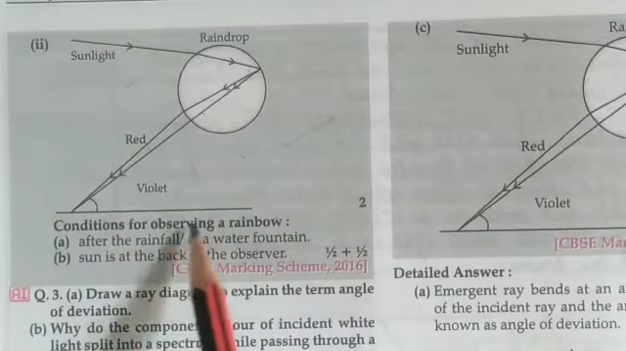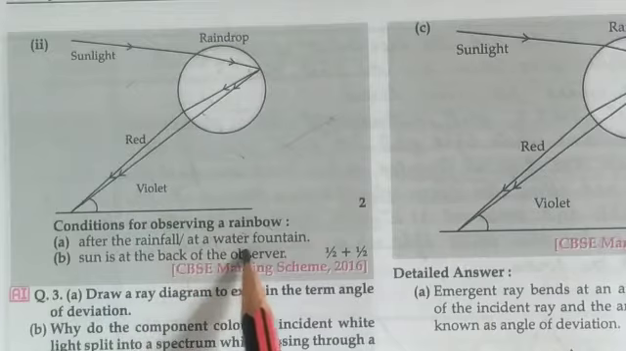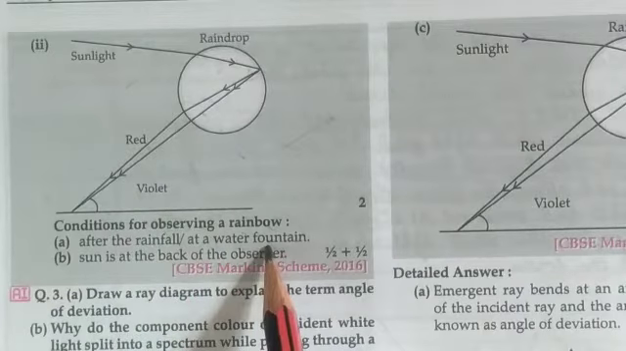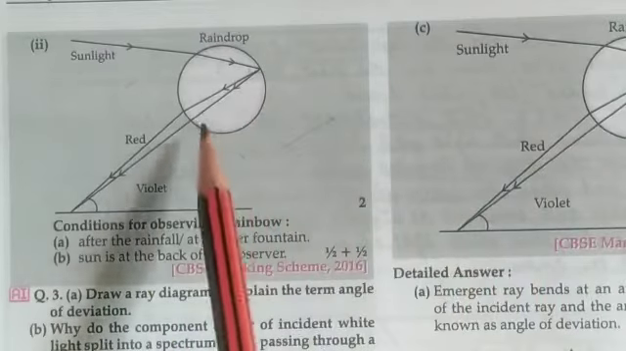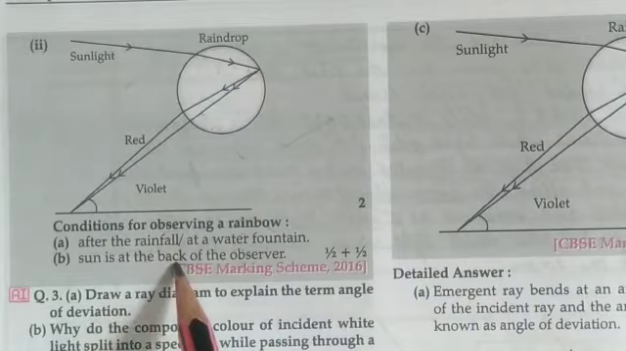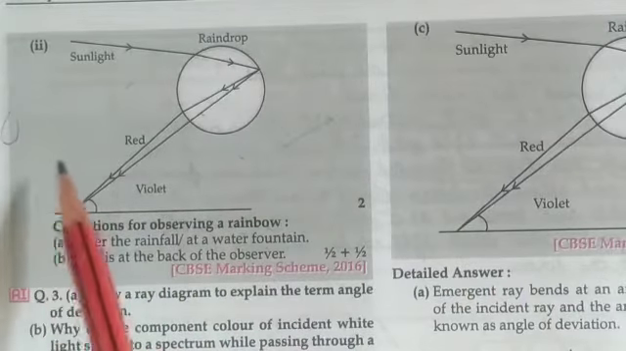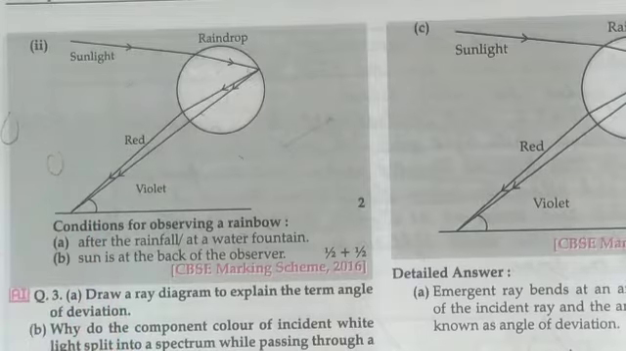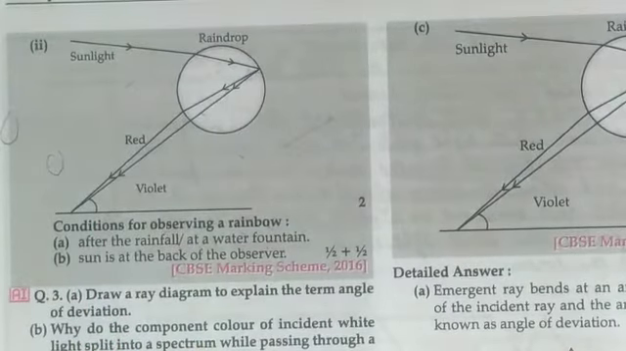So the conditions for observing the rainbow are after the rainfall or at a water fountain. After the rainfall, you are able to see the formation of a rainbow. The sun is at the back of the observer. So here the sun will be here, you will be here, so your back will be to the sun. So these are the conditions for observing the rainbow.